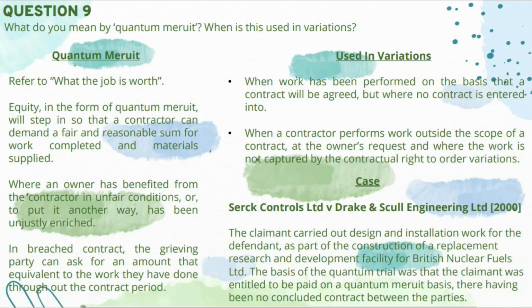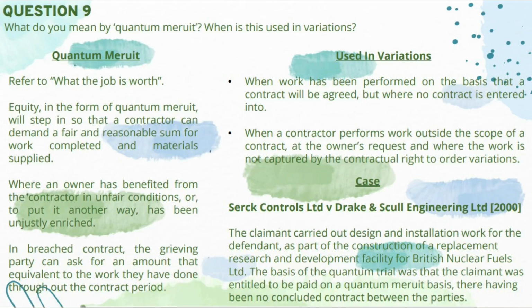The related case is CERT Controls Ltd vs. Drake and Scull Engineering Ltd, 2000. The claimant carried out design and installation work for the defendant as part of the construction of a replacement research and development facility for British Nuclear Fuels Ltd. The control system design and installation by CERT was part of the mechanical and electrical main package. This package, which is electrical works, was awarded to Drake and Scull Engineering Ltd, which means CERT Controls Ltd is the appointed subcontractor under Drake and Scull Engineering Ltd.